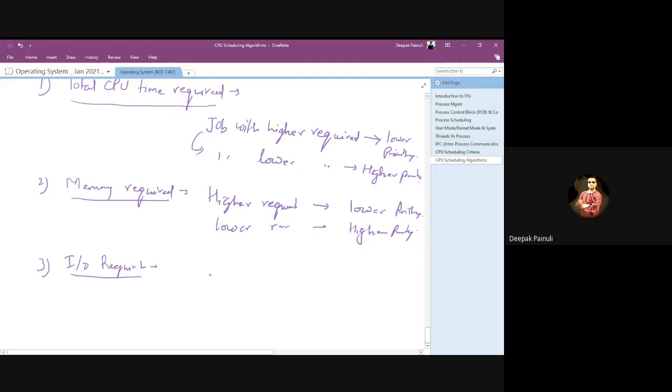Means large IO requirement leads to low priority from the OS, and small IO requirement, or fewer IO requirements, will lead to high priority.